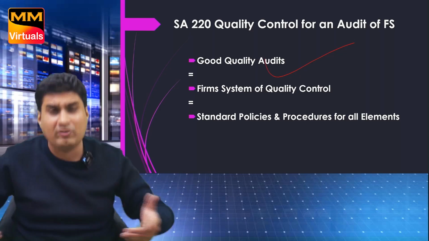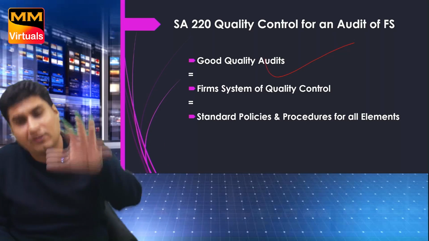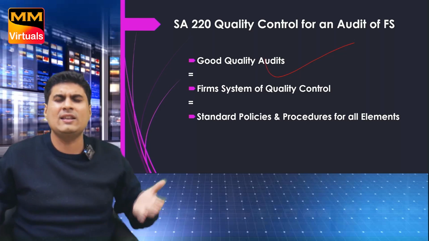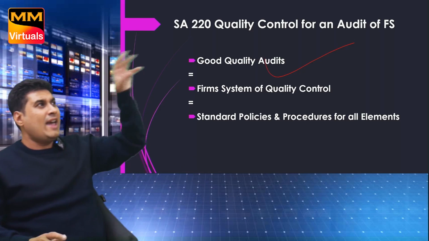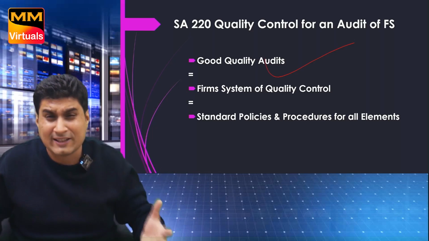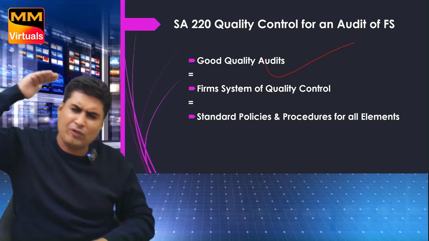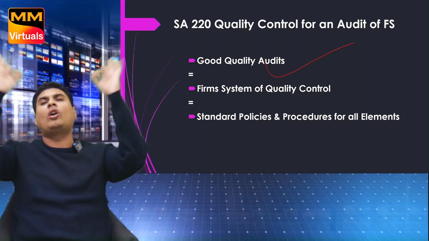Sir, when will the firm follow the system? When they have standard policies and procedure in every area. Nicely listen. If you have standard policies, every area, this policy, this policy, this policy, your system has to be good. Firm will follow good system of quality control. And if you follow good system of quality control, audit will be superb.